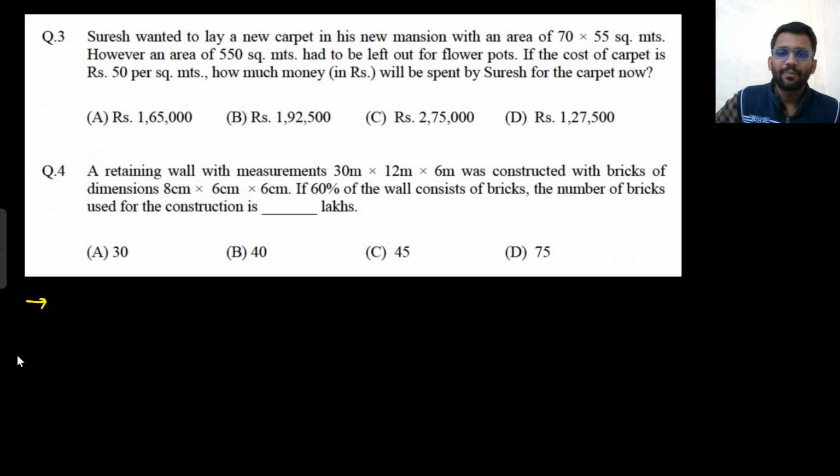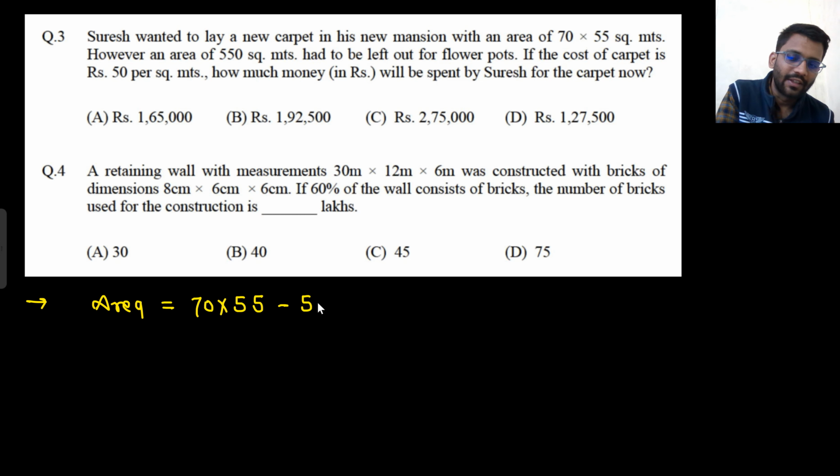Suresh wanted to lay a new carpet in his new mansion with area that much. However, an area of 550 square meter had to be left out for the flower pots. The cost of carpet is 50 rupees per square meter. How much money will be spent? So what is the total area? Total area is 70 into 55, but only 70 into 55 minus 550 will be used, right? Because 550 square meter had to be left out for flower pots.